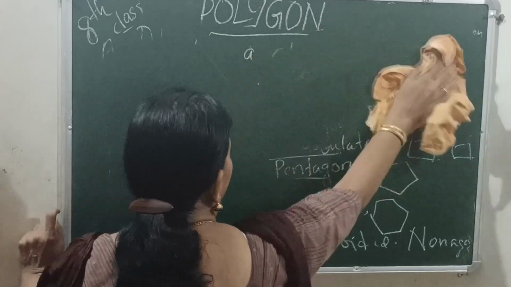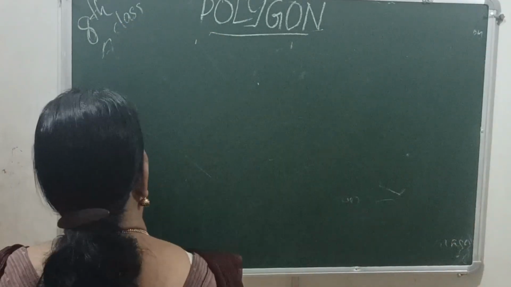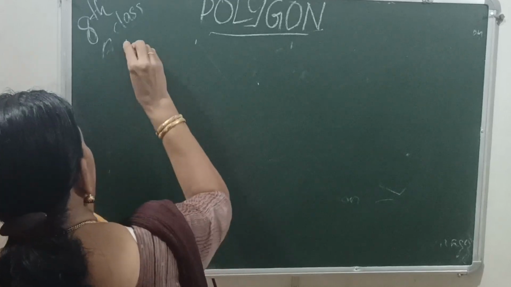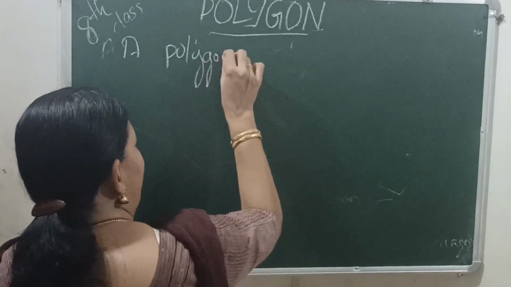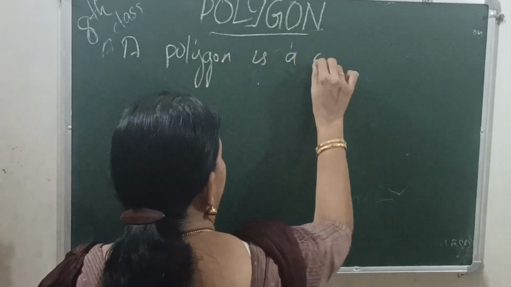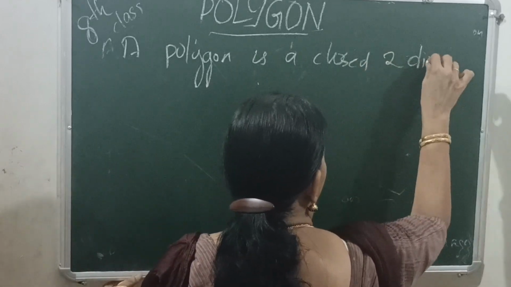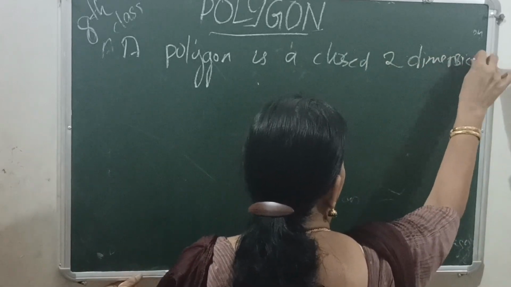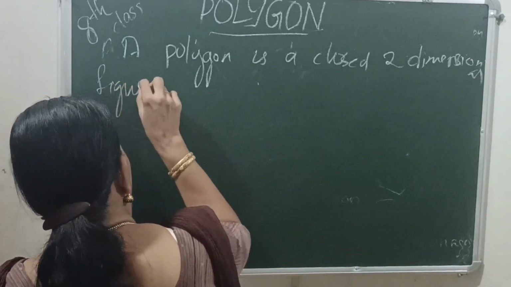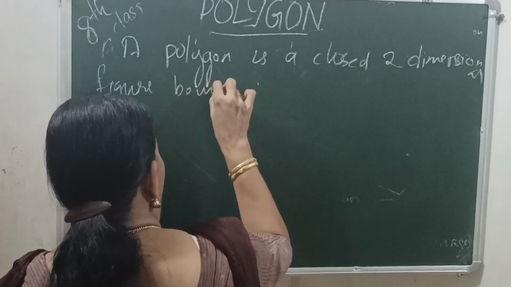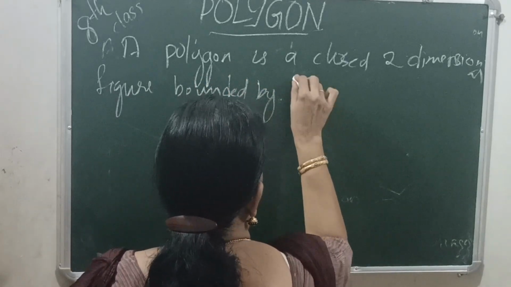Once more, what is meant by a polygon? It is in 8th class. A polygon is a closed two-dimensional figure bounded by straight lines.